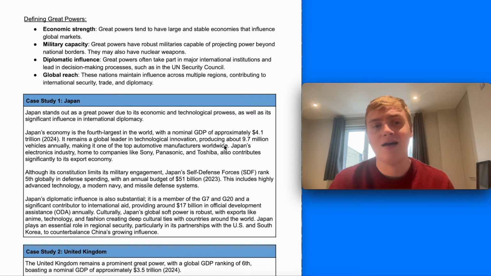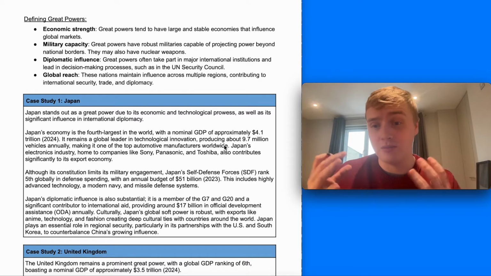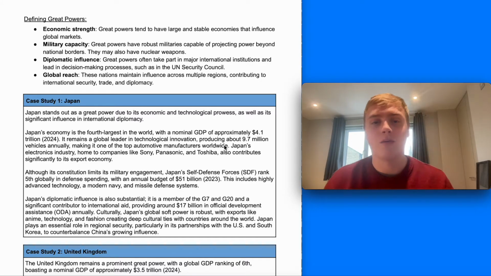But I think you can also be a great power if you don't have all of these, if you're not really powerful in all of these. If you're extremely powerful in all of them, you'd be a superpower. So often it might be that you drop back in some of them.